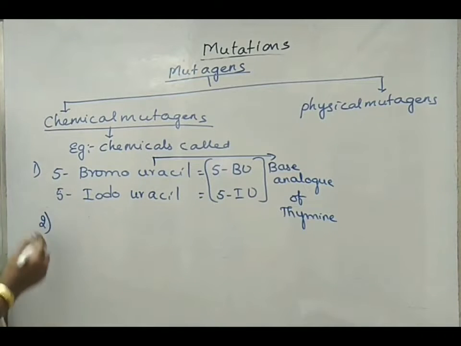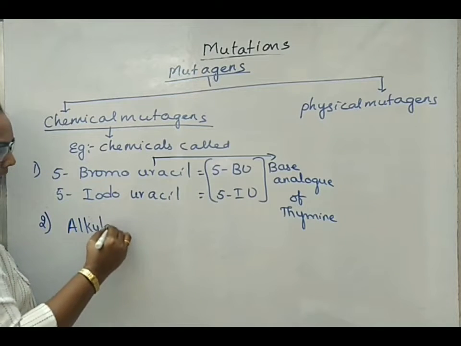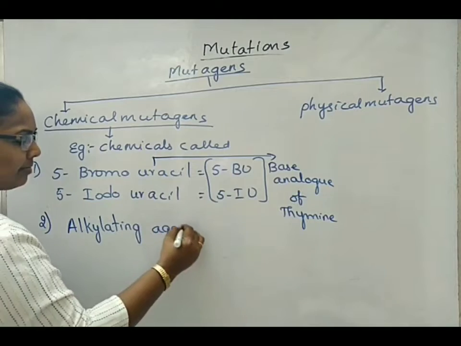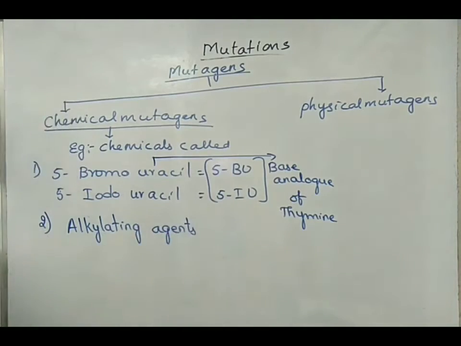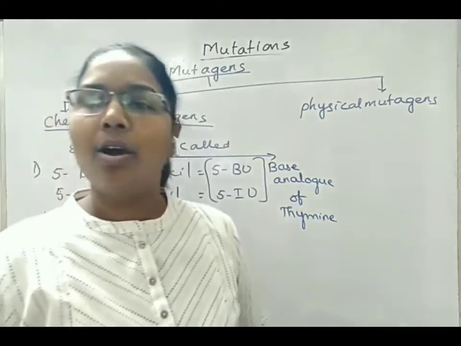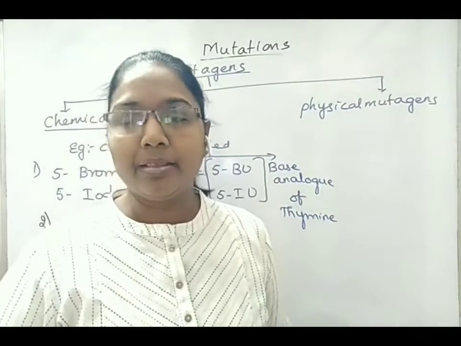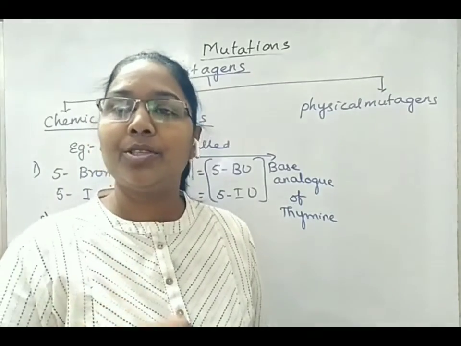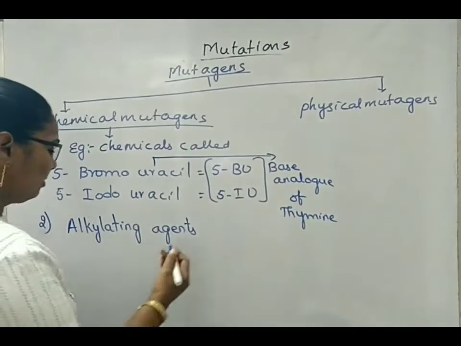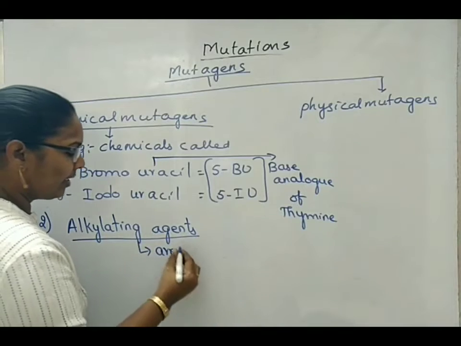The second chemical mutagen we can take as an example is alkylating agents. These alkylating agents are some of the drugs or chemicals that are used during cancer treatment. They bind to the 7th position of nitrogen in guanine. What are these alkylating agents?